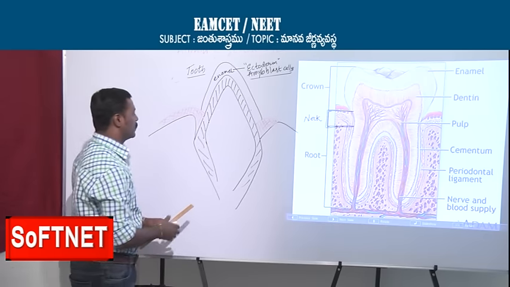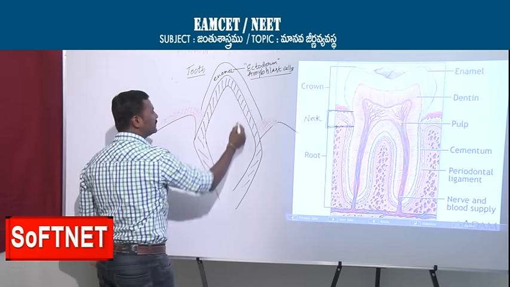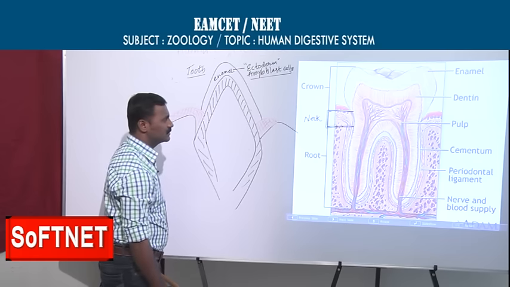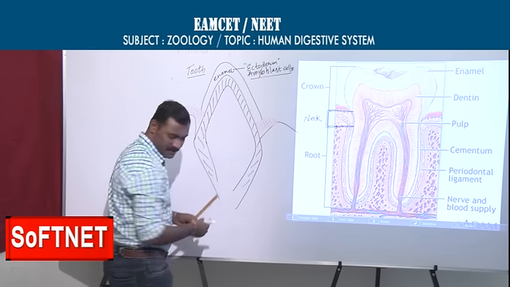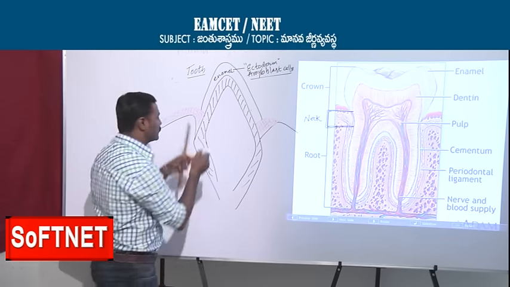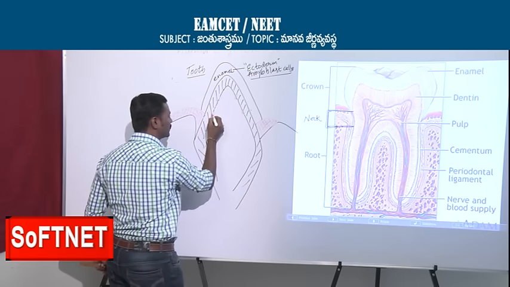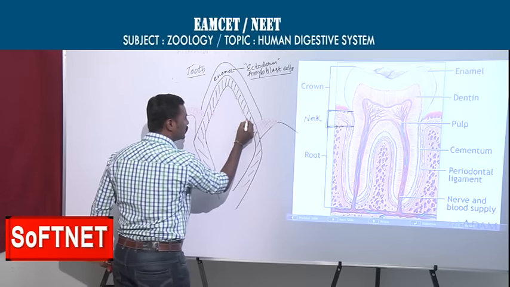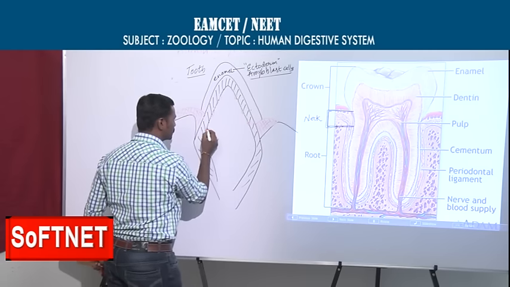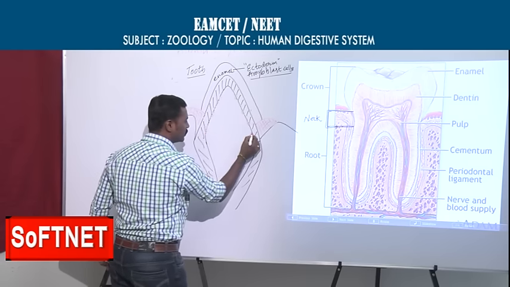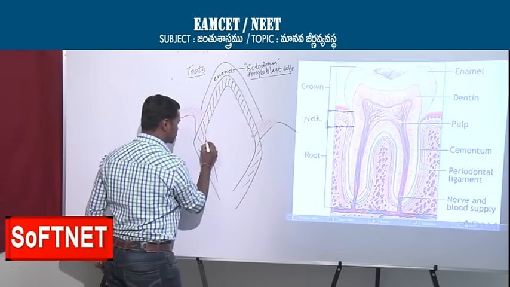Okay. Now we will see, this is the dentin. This is also a hard part. So from where did this dentin come? What are the cells involved in the dentin formation? You see, there are odontoblast cells. What are these cells? Odontoblast cells.